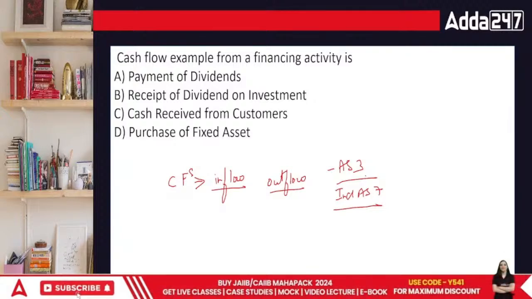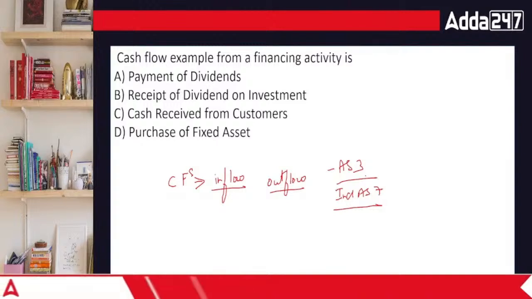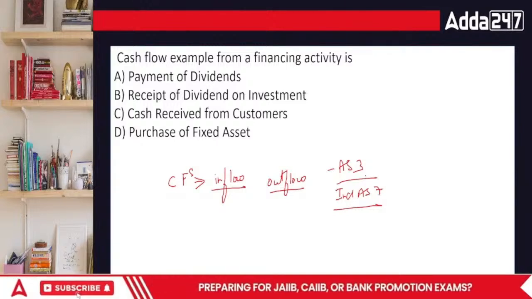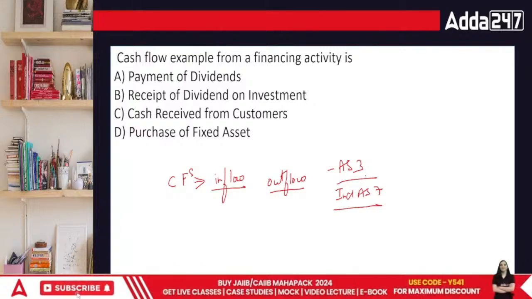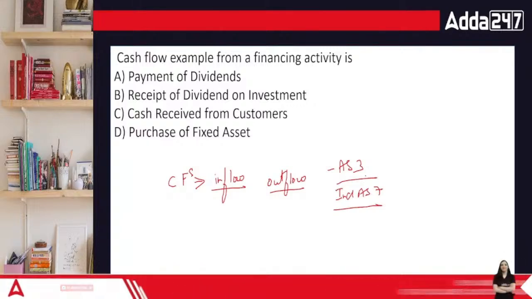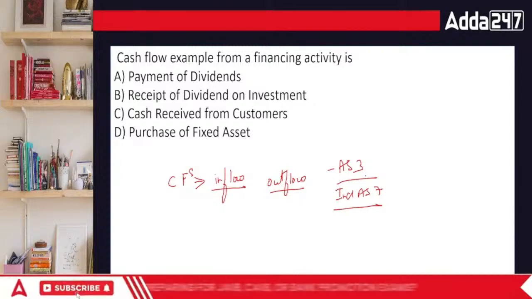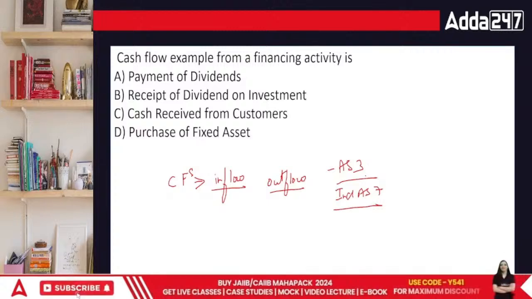What's going to be the answer? Payment of cash flow of financing activities. Financing can be defined as something which is based upon arranging the funds for the business. Payment of dividends, or receipt of dividend on investment, or cash received from customers, and the last is purchase of fixed assets.